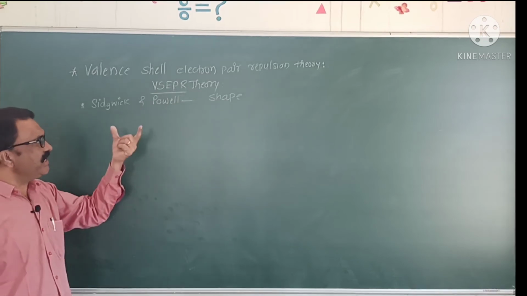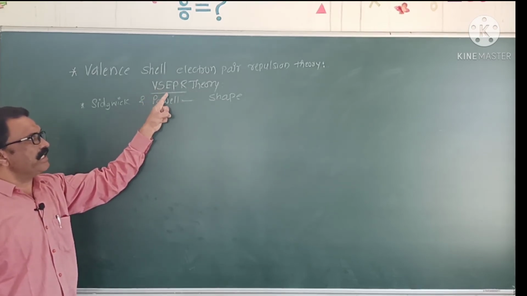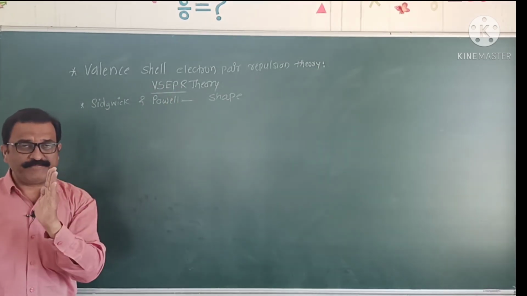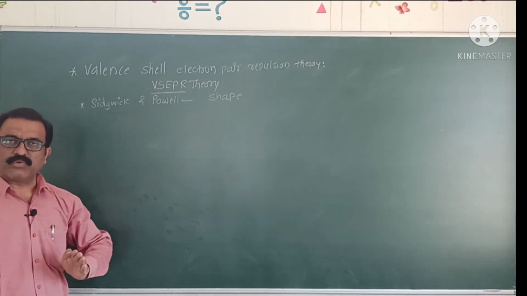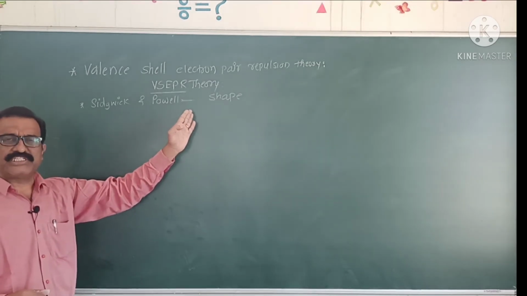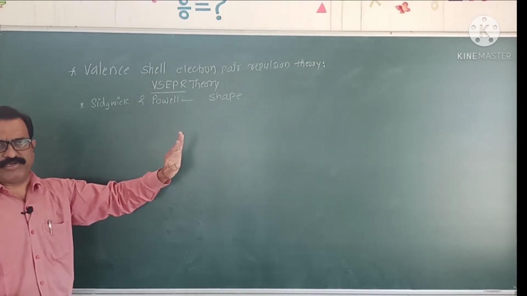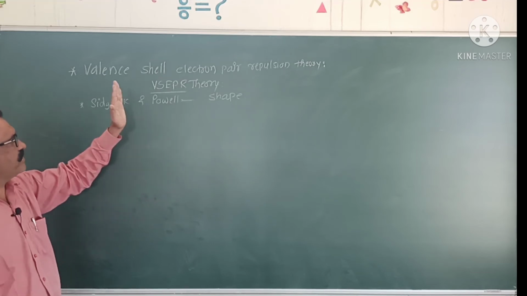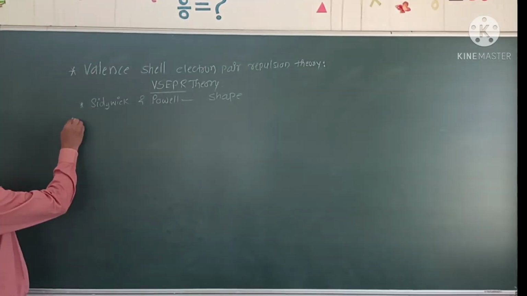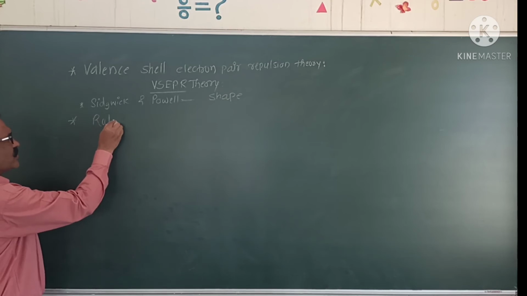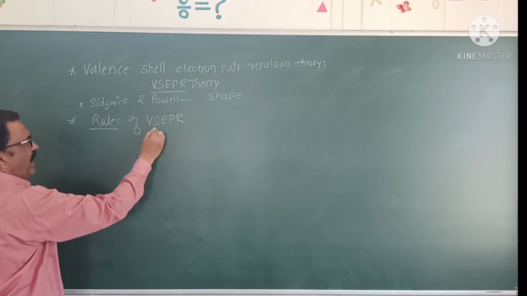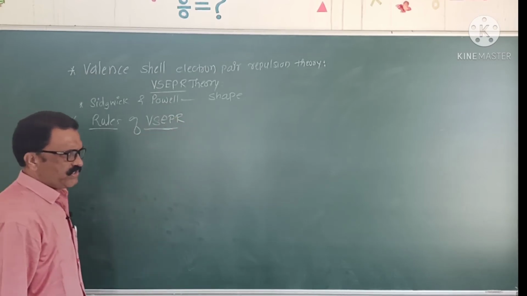In short, this theory is known as VSEPR theory. What was the aim? The aim was to give a satisfactory explanation regarding the shape of covalent molecules. For this purpose, the theory was introduced by these two scientists. There are some important rules of VSEPR.